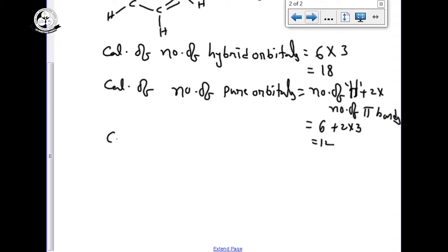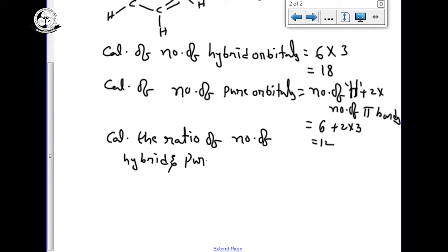There is a previous year question: calculate the ratio of the number of hybrid and pure orbitals of benzene.